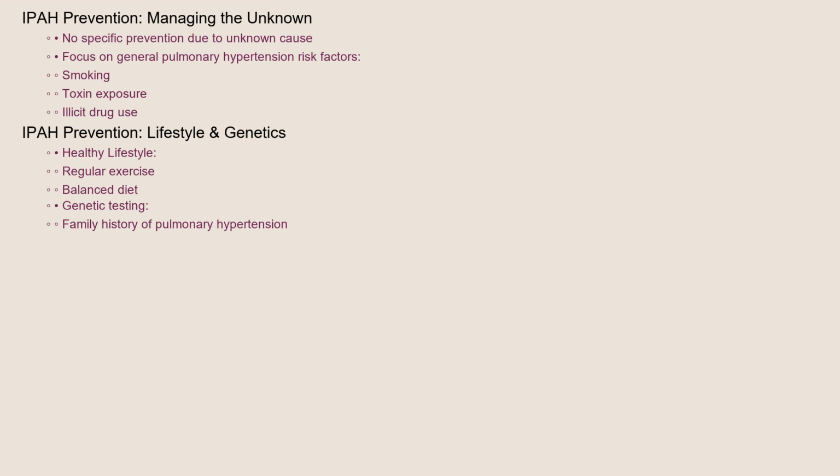However, it's essential to avoid known risk factors for pulmonary hypertension in general, such as smoking, exposure to certain toxins, and using illicit drugs. Maintaining a healthy lifestyle, including regular exercise and a balanced diet, can also help reduce the risk of developing cardiovascular disease, which can contribute to pulmonary hypertension. If you have a family history of pulmonary hypertension, genetic testing may be recommended.